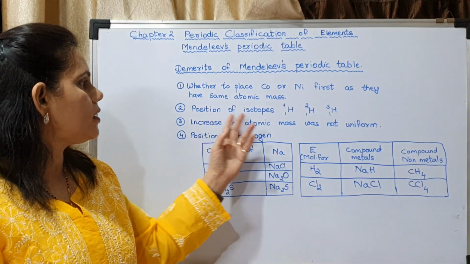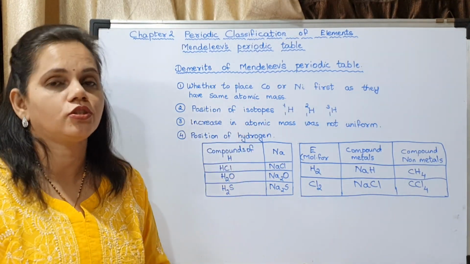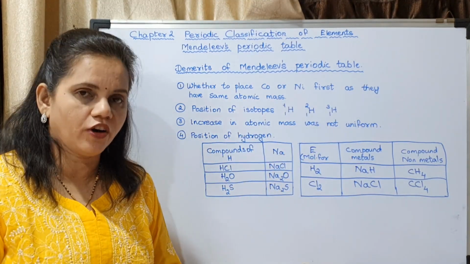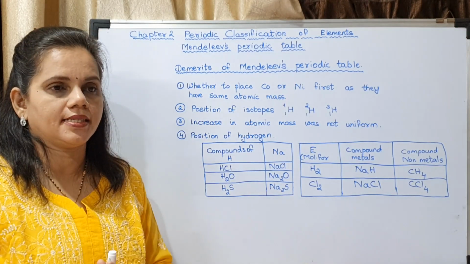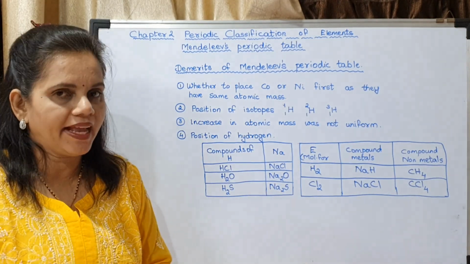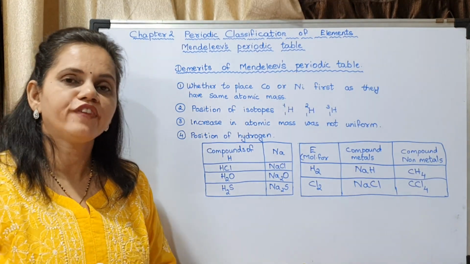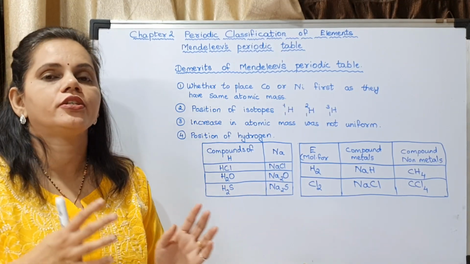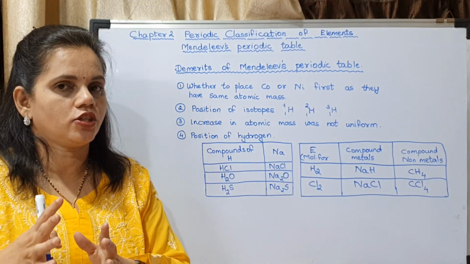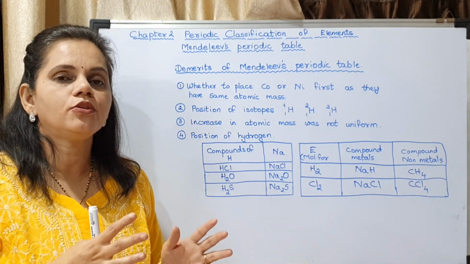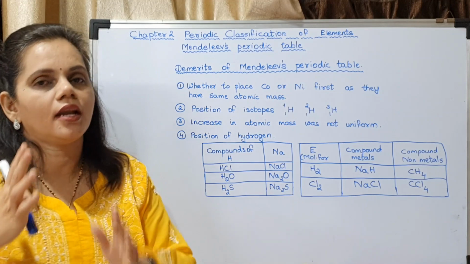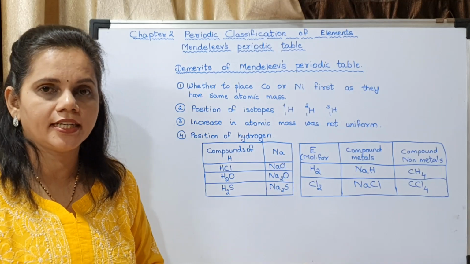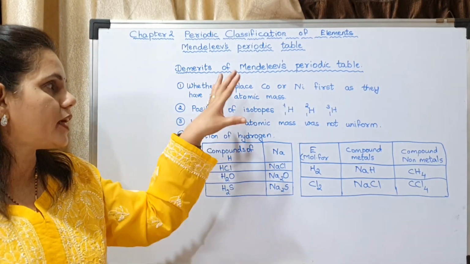So where could the positions of isotopes be? Now the next is increasing atomic mass was not uniform. The atomic masses were not increasing by the same value. Fourth one was position of hydrogen. The hydrogen showed resemblance with the alkali metals also. It showed resemblance with the halogens also. So whether to place hydrogen in the first group or along with halogens, that was the question. So these were the demerits of Mendeleev's periodic table. A very important question. You may copy it.